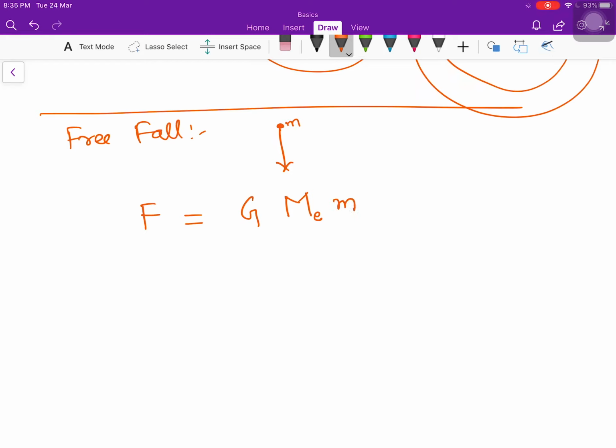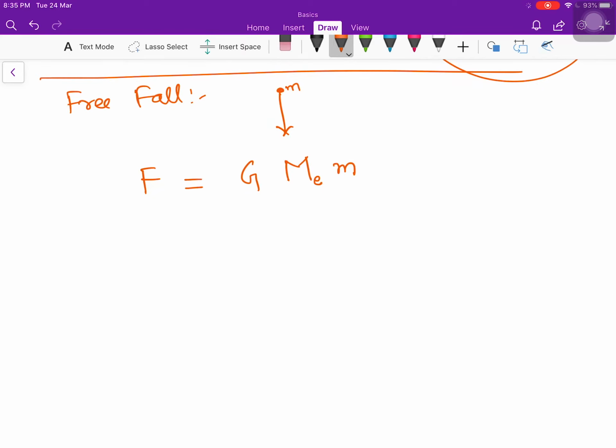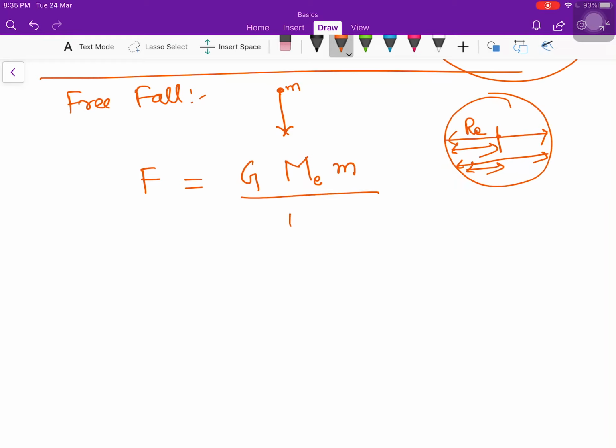Say this is the mass of stone, and suppose the radius of earth, this much, is RE. This is the diameter and half of it is the radius. So the distance will be RE square, because in the formula we have D square.